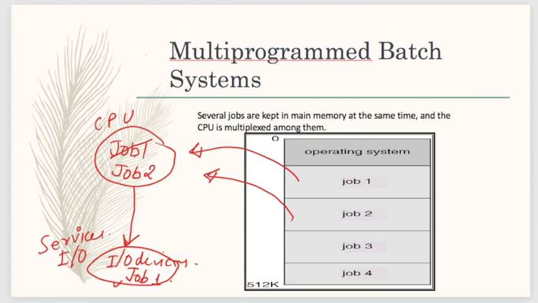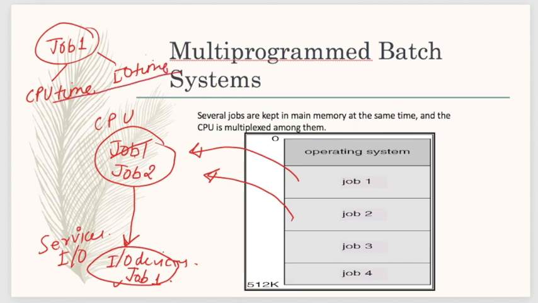Now, let's suppose there is job 1. Its completion of execution means it should complete CPU time plus IO time. It should do both tasks, then only we'll say job 1 is completed or finished its execution. While it was doing the CPU execution, when it required the IO service, it went for the IO service, and at that time the CPU became idle.